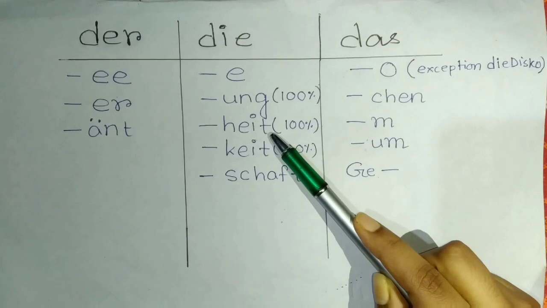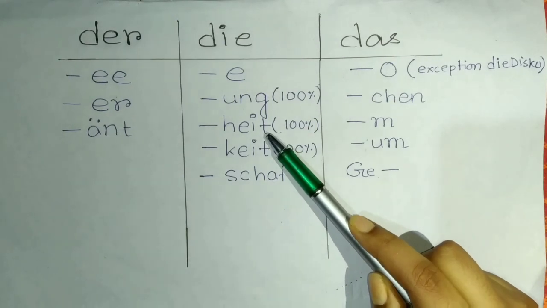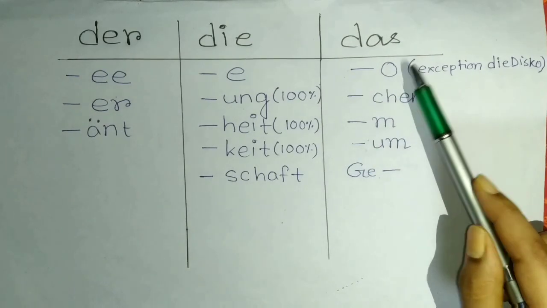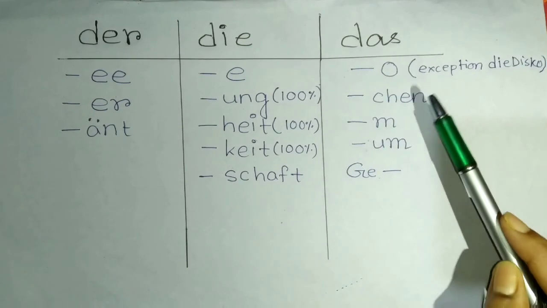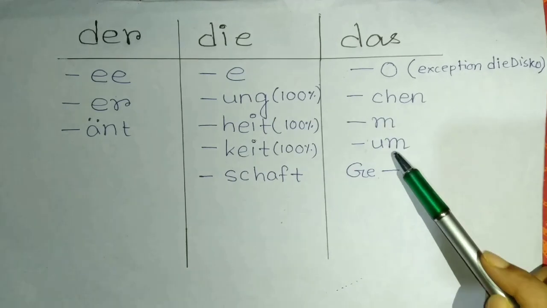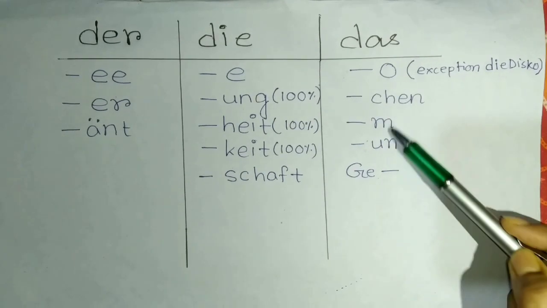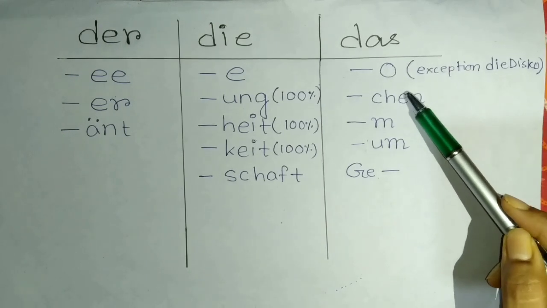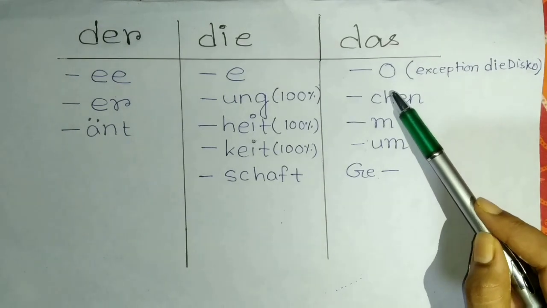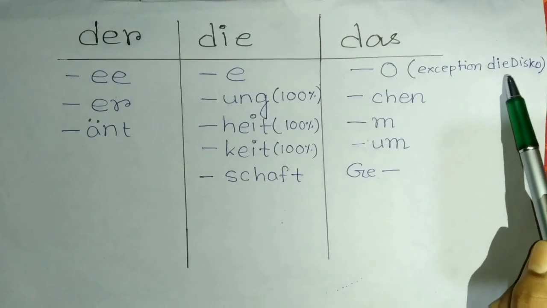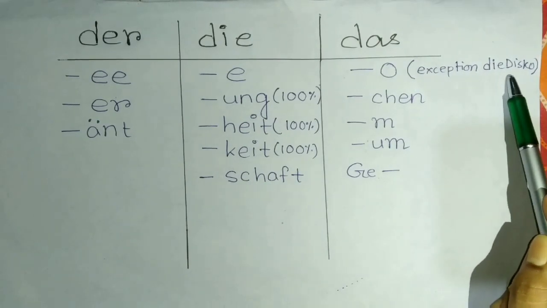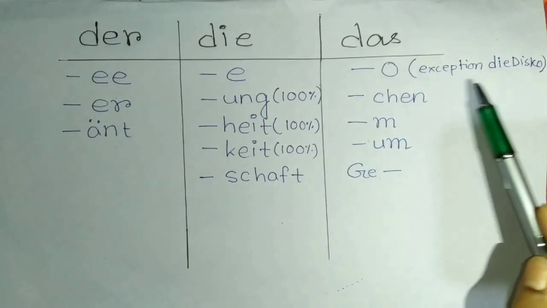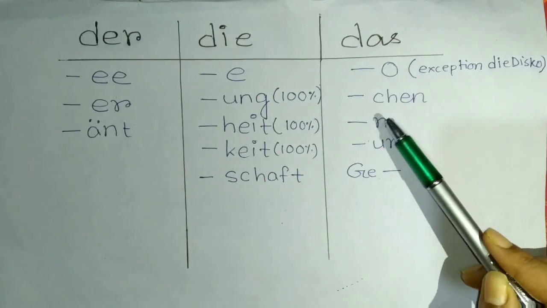UNG like Wohnung. HEIT, you can say Kindheit. And when you find a word ending with O, CHEN, M, these are mostly das. These come mostly under das. But as I have said, there are always exceptions, like a word ending with O is Disco, but it is die Disco. This is female. Die Disco, not das Disco.